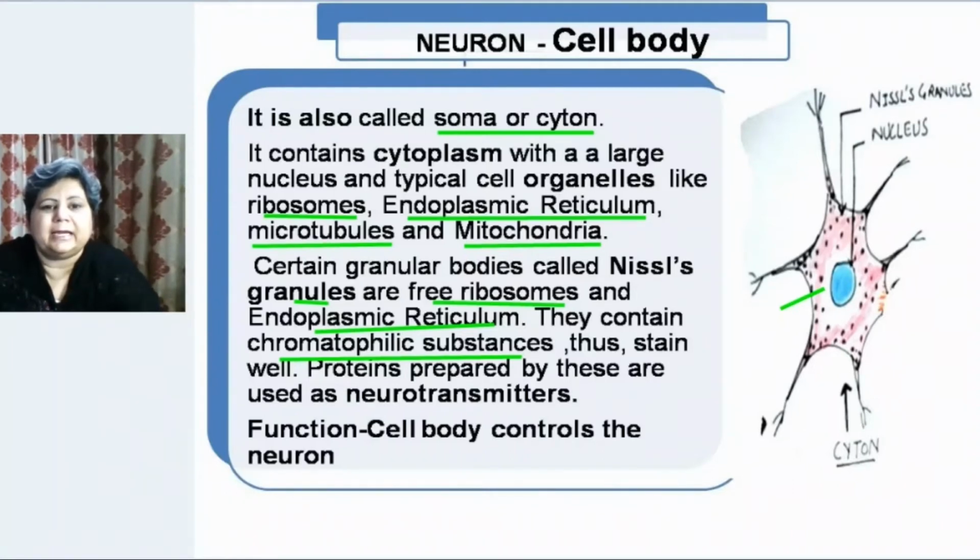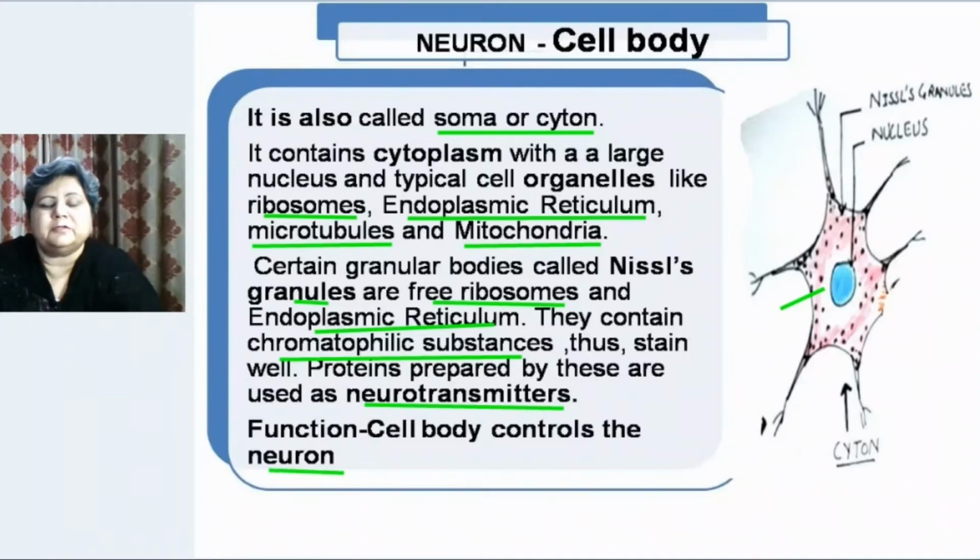When they are dyed, they are very clearly visible, and they produce certain proteins which are used as neurotransmitters. Neurotransmitters are those chemicals which are used in conduction of nerve impulses. And because it has a nucleus and other organelles, its important and main function is that it controls all the functions of the neuron.